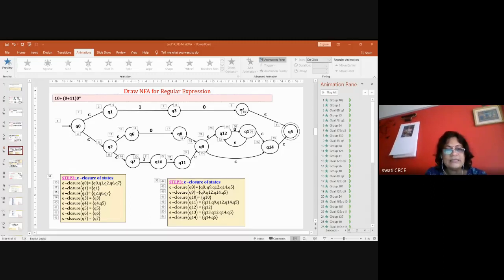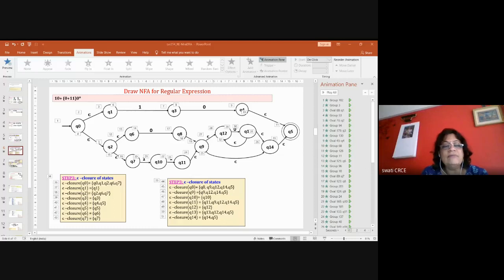So I'll modify this FA: with 0 1 it will go to the final state, with 0 zeros, with 1 1 1 it will go to the final state. So at least one 0 and one 1 should be there, and this is also not a problem. Okay.